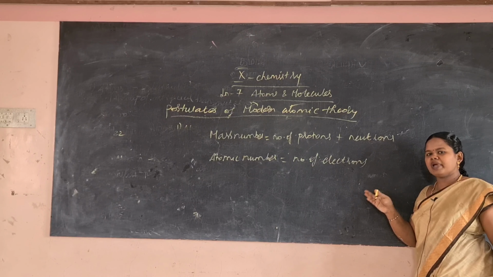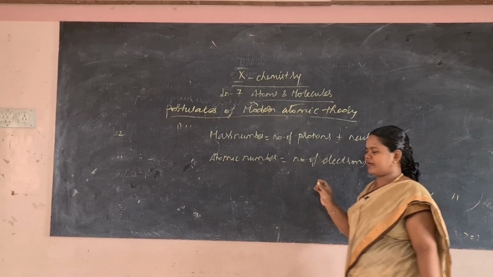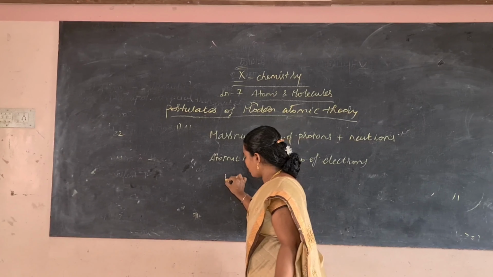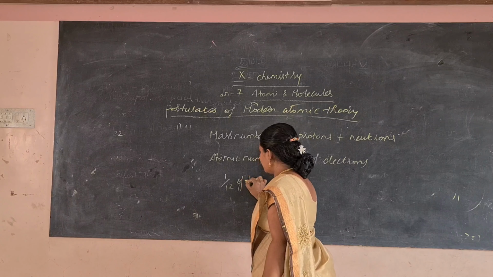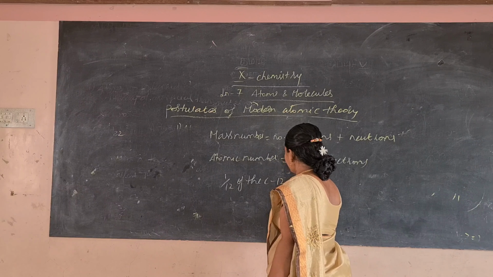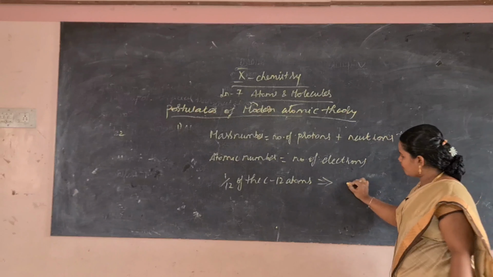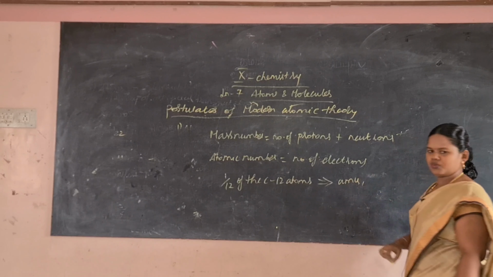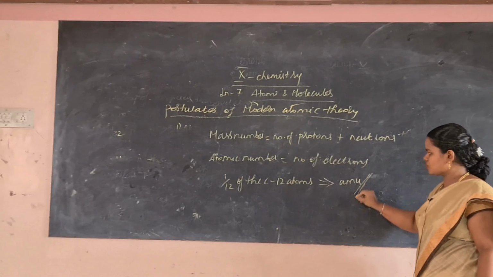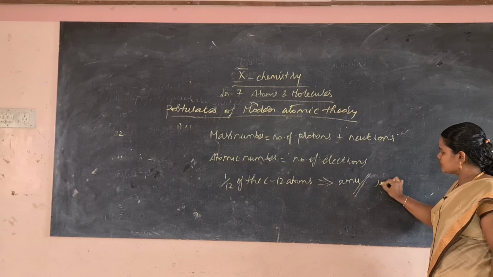And this atomic mass is nothing but 1/12th of the carbon 12 atom, and it is expressed as atomic mass unit, AMU. Now this AMU is not used. Instead of that, U is used.